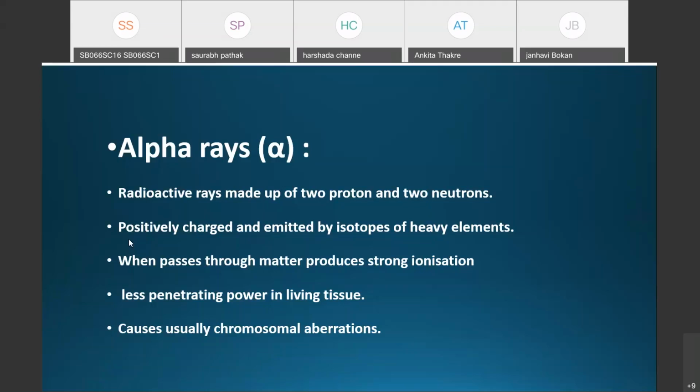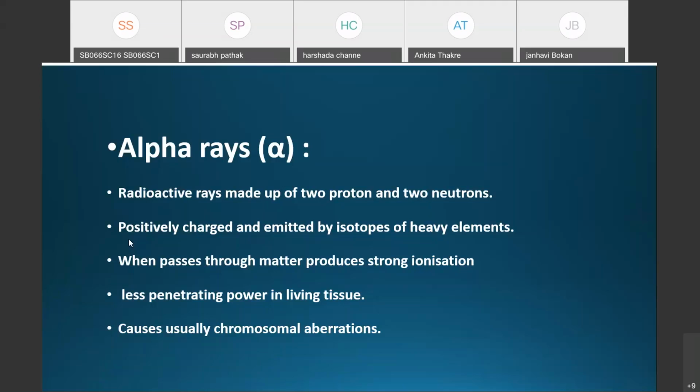But as these are positively charged, when they penetrate matter they are opposed by the negatively charged ions in the matter or living tissue.